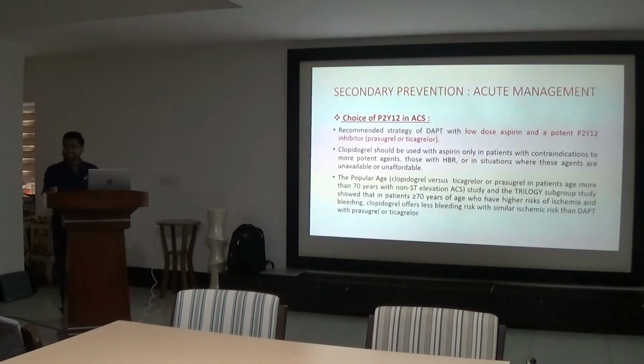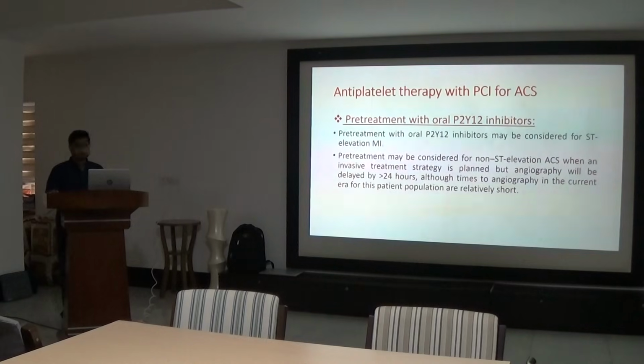So basically clopidogrel is a weaker antiplatelet than prasugrel, and resistance is also seen due to genetic polymorphism, right?